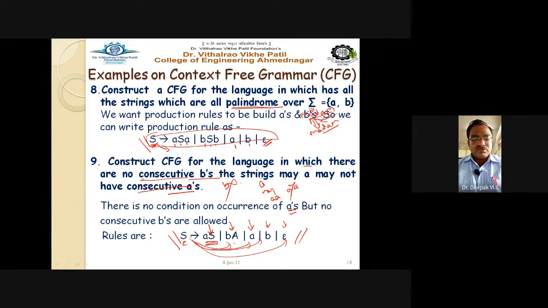Getting this point? This is a slightly different example compared to the previous one. Here the language is given and it is asked to define the grammar. In the earlier case, the grammar was given and we had to find the string, and once we found the string, we were able to define the language for it, right? So see it carefully, just go through it once again so that you get more clarity.